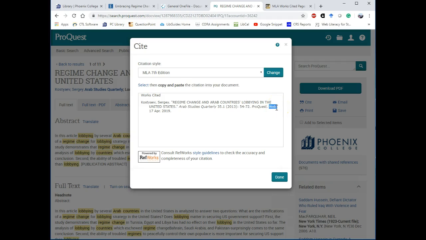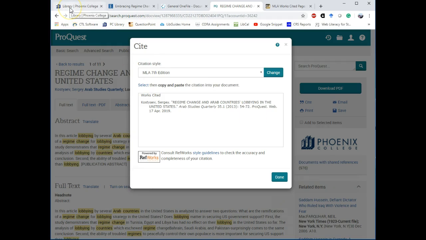What's going on there? Notice up here, the citation style being used here is the 7th edition, and we use the 8th edition, which was not available in this database. If you see a citation that has a lot of missing elements or that has that word web, or it might say, in this case, print, that's an old style of MLA and you have to redo the citation all over again.